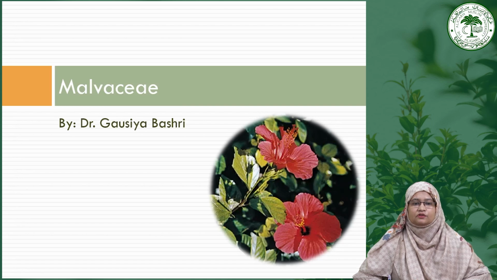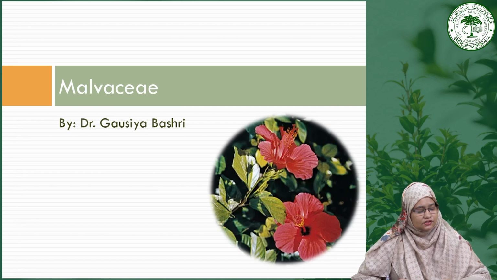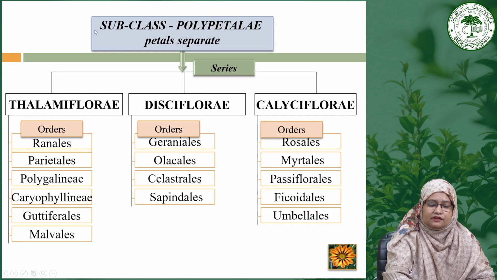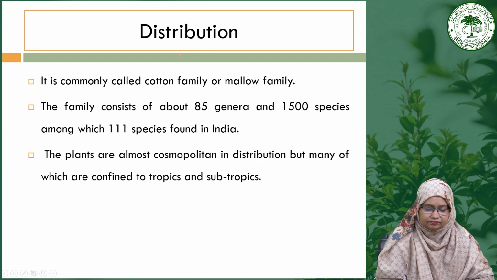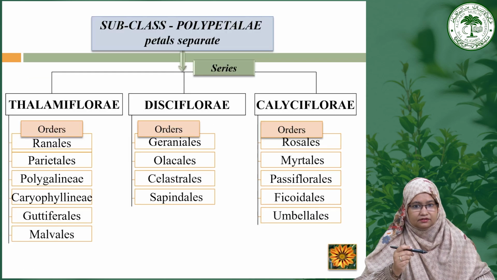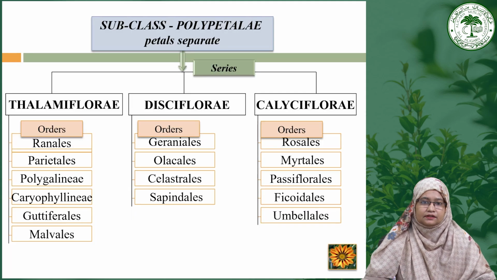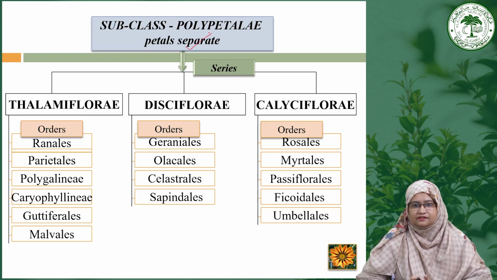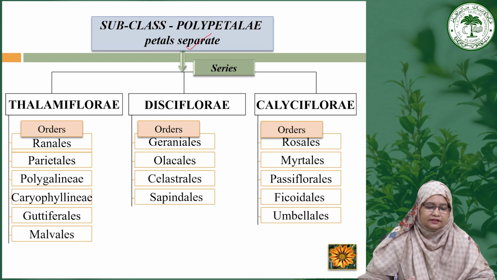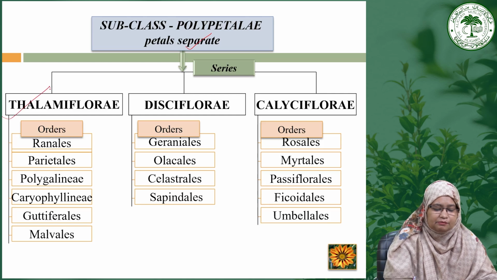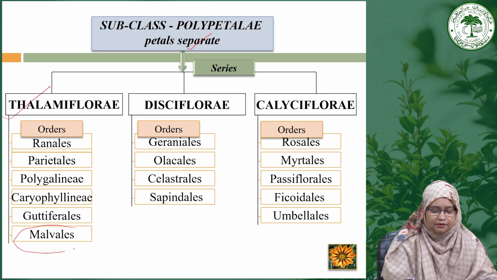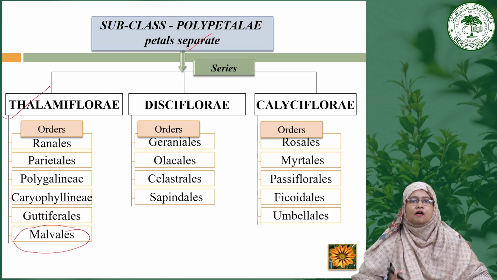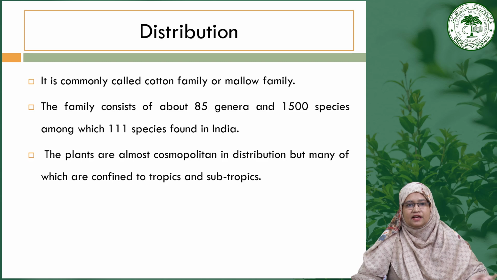Today we are going to explore the family Malvaceae. Starting from its systematic position, this family belongs to the subclass Dicotyledonae. It also belongs to the Polypetalae, which means the petals are free. The series of this particular family is Thalamiflorae and the order is Malvales. This is the systematic position of the family Malvaceae according to Bentham's system of classification.